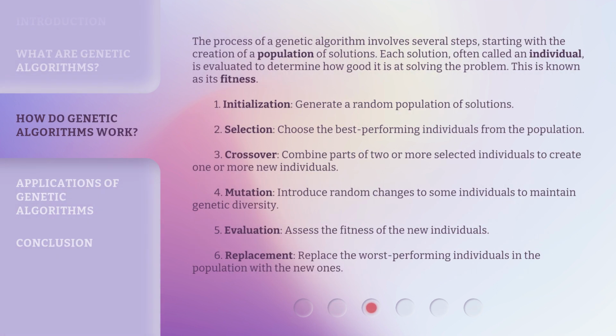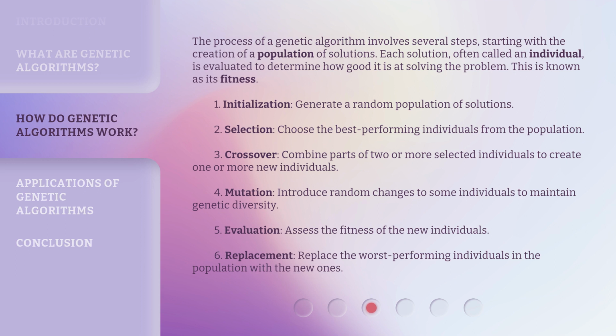The process of a genetic algorithm involves several steps, starting with the creation of a population of solutions. Each solution, often called an individual, is evaluated to determine how good it is at solving the problem. This is known as its fitness.